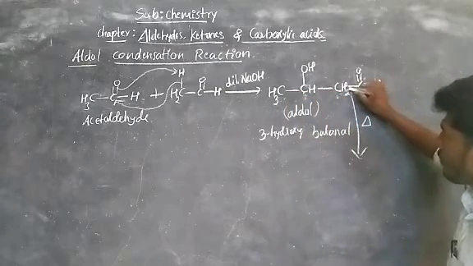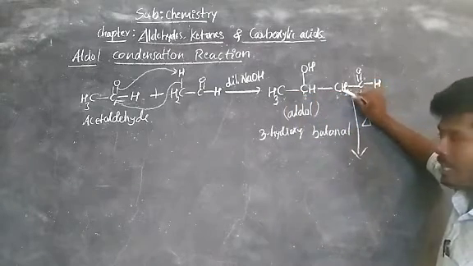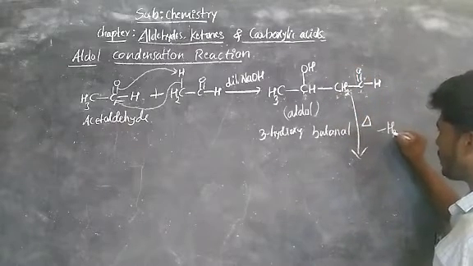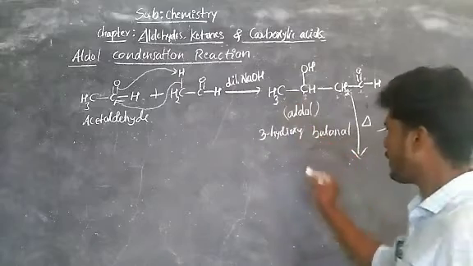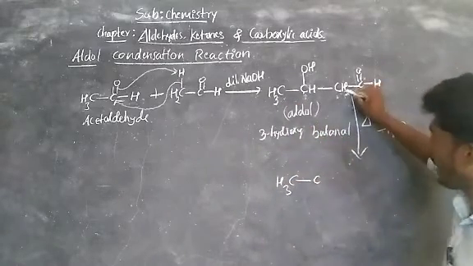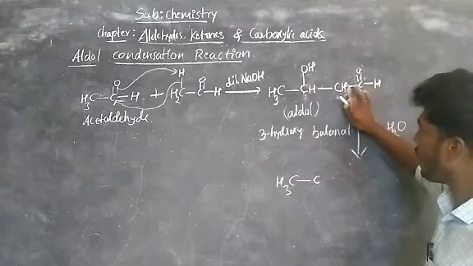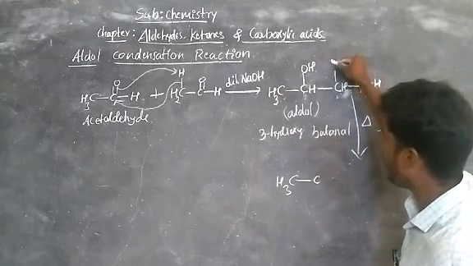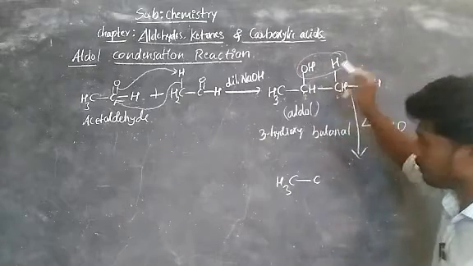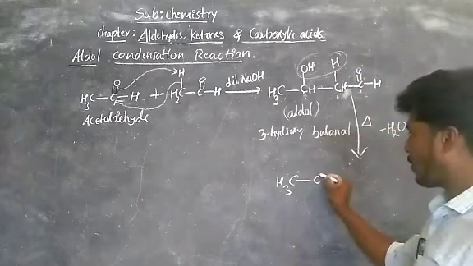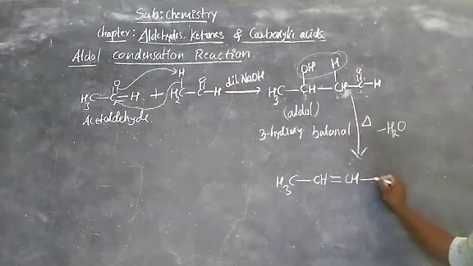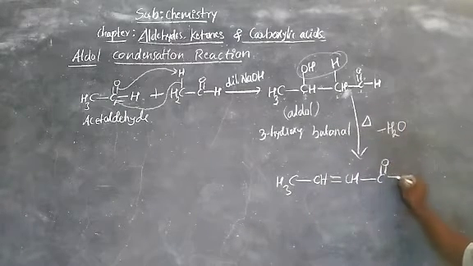So that one of the hydrogens is eliminated from here. One hydrogen out of the two here, then OH becomes water, H2O is eliminated. Remaining is CH3, bond C. When hydrogen is eliminated here, the bond electrons move, and a carbon-carbon double bond is formed. That is CH double bond CH, bond C double bond O, bond H.